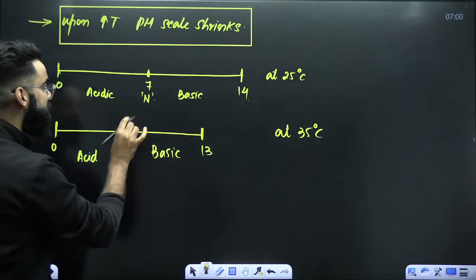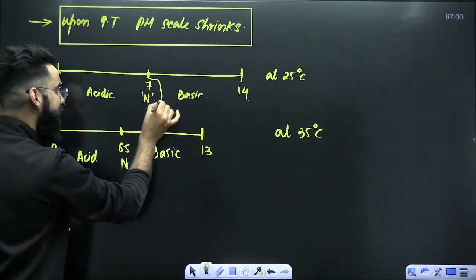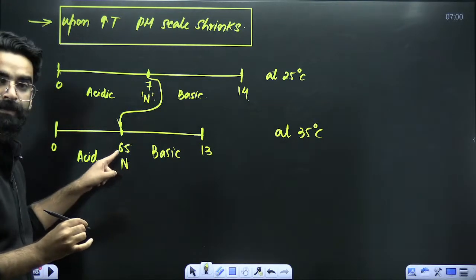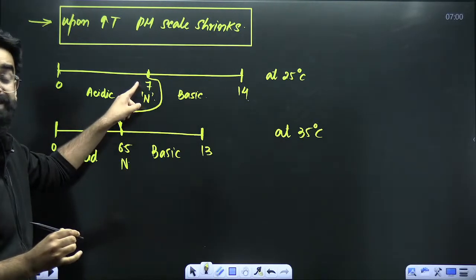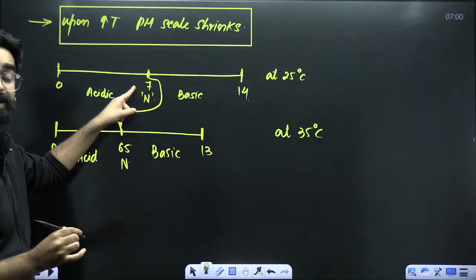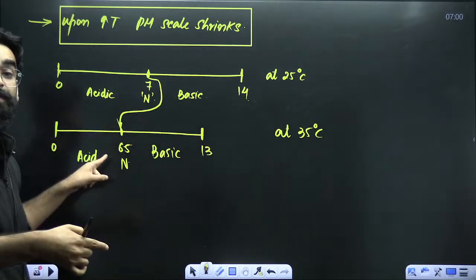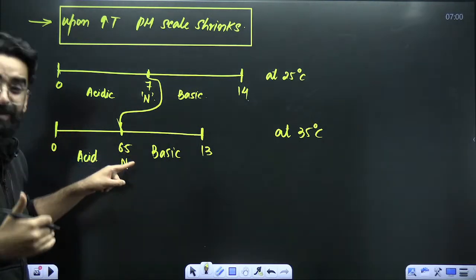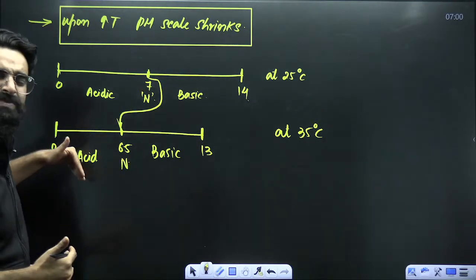Right? So that means to have the same neutrality, the pH has to decrease from 7 to 6. Because 7 was used to represent neutral at 25, but at 35, 6.5 represents neutral. Neutrality remains the same. So in order to show the same neutrality, pH will decrease.